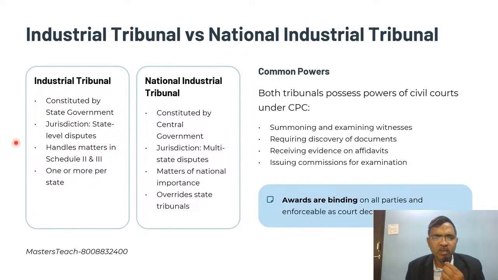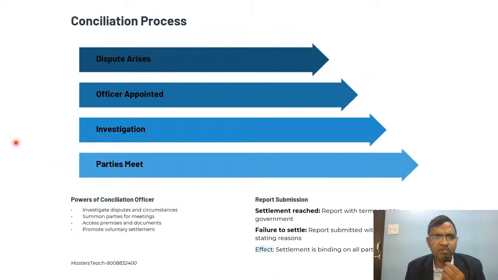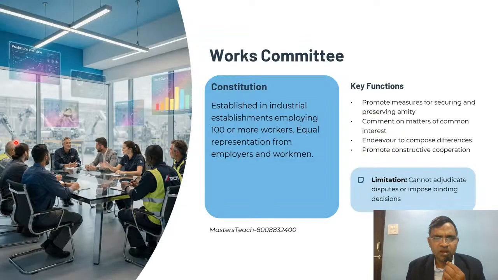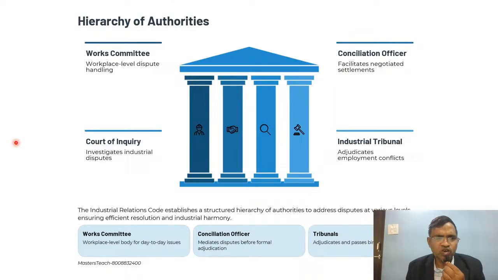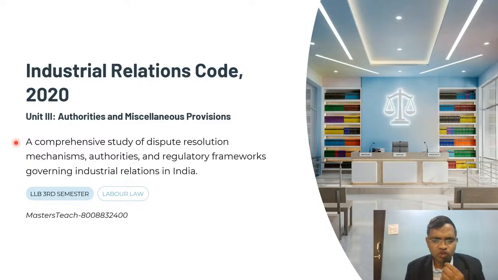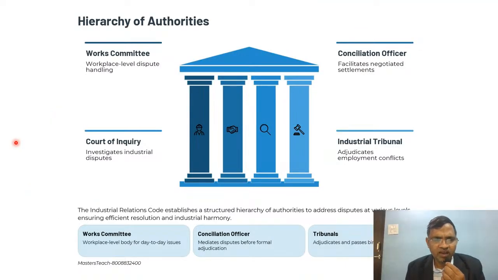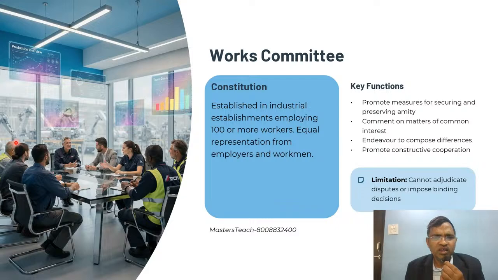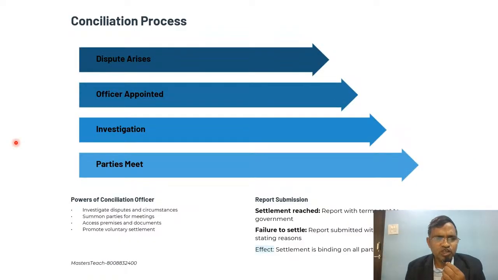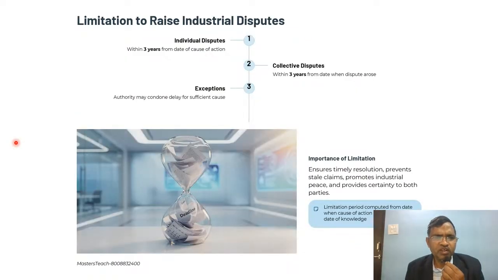Okay. And in this labor law, if you write properly about this tribunal and court, the industrial relations code, the various hierarchy of authorities like works committee, conciliation officer, courts of inquiry, industrial tribunal. Okay, then works committee I explained, conciliation process also I explained. Then the limitation to raise industrial disputes is 3 years.